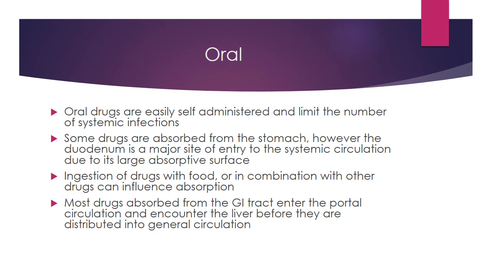Some drugs are absorbed from the stomach. However, duodenum is a major site of entry to the systemic circulation because duodenum has the large absorptive surface. So it is the major site of entry to the systemic circulation. Ingestion of certain drugs with food or in combination with the other drugs can influence the absorption of drug.